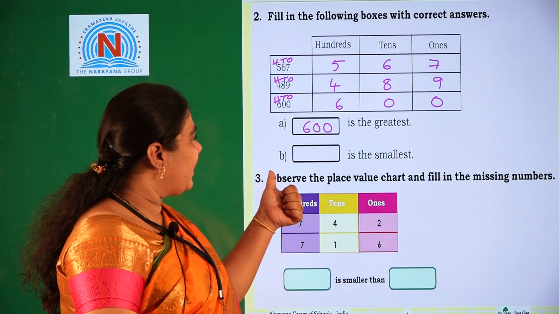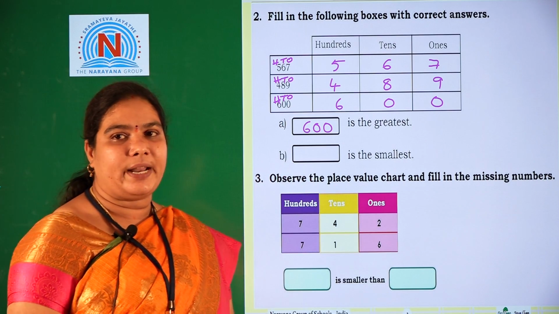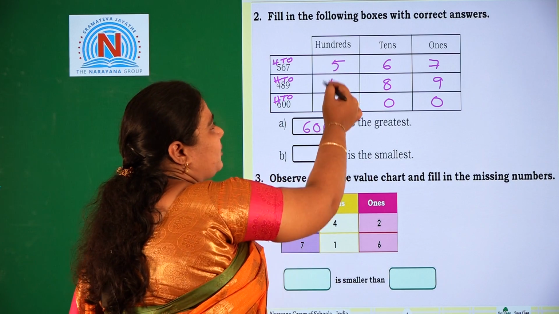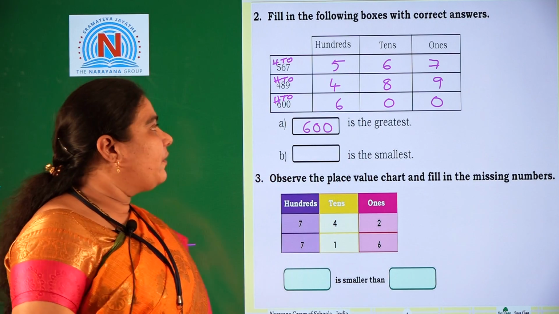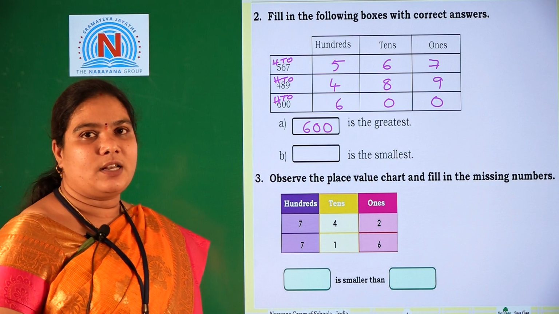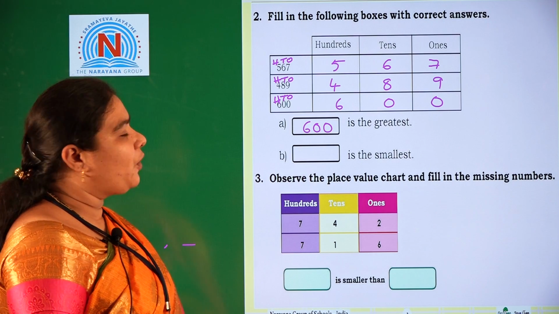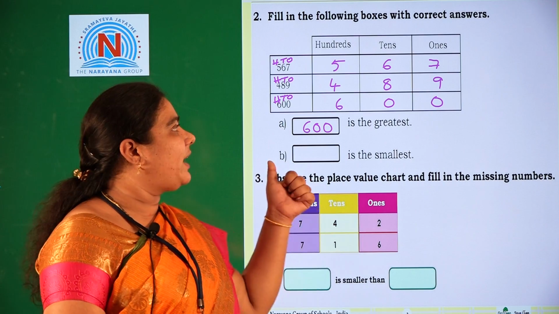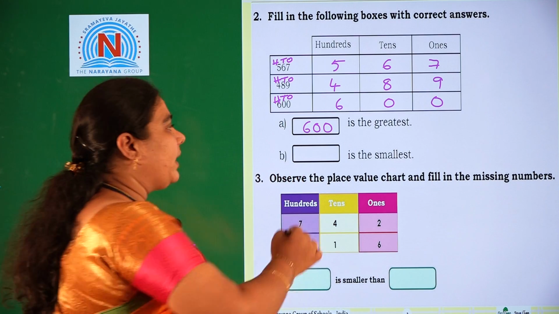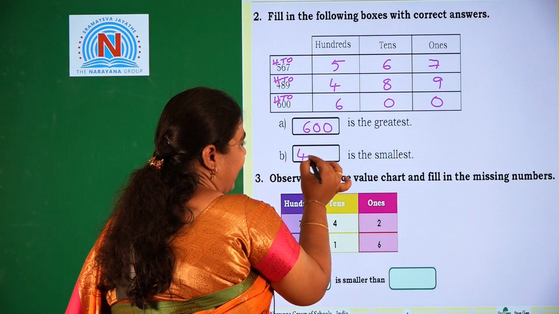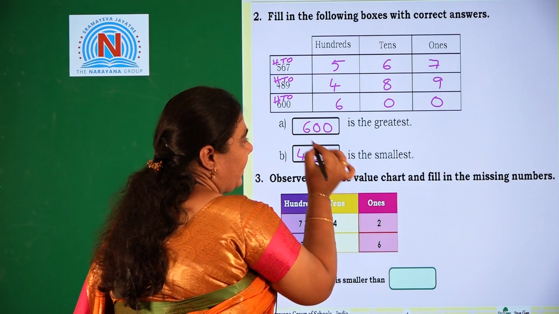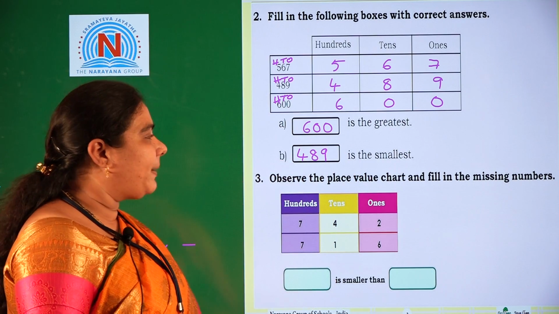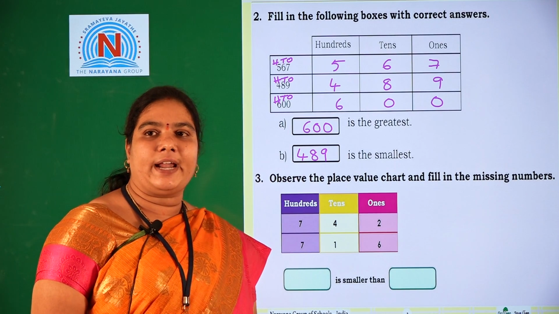Look at the next one: dash is the smallest number. Again we should take the hundreds place, 4, 5 and 6. 4 is the smallest number compared with 5 and 6. That's why we should write 489 is the smallest number. We should compare from the left side onwards.